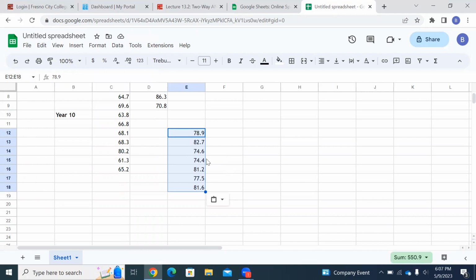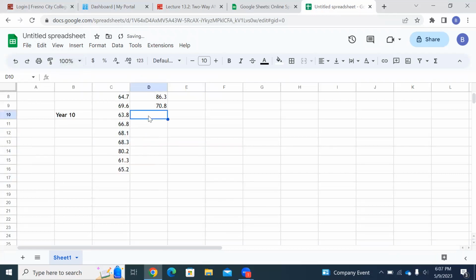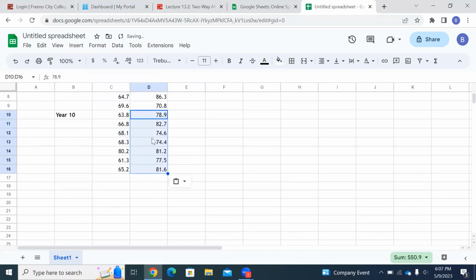You can always back up by holding down Control and hitting Z. Z backs up. Or you can come up here and go Undo. Come back up here. Oh, that's where I want it. Control, and I'll just paste. Paste. There it is. Now it's in the right spot.